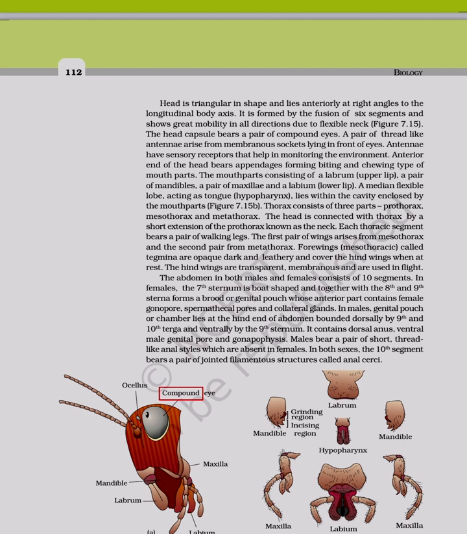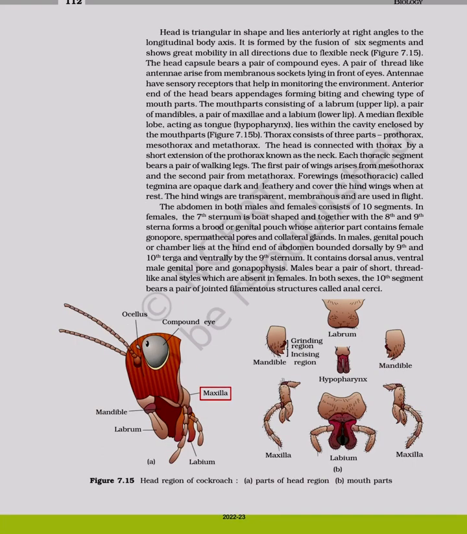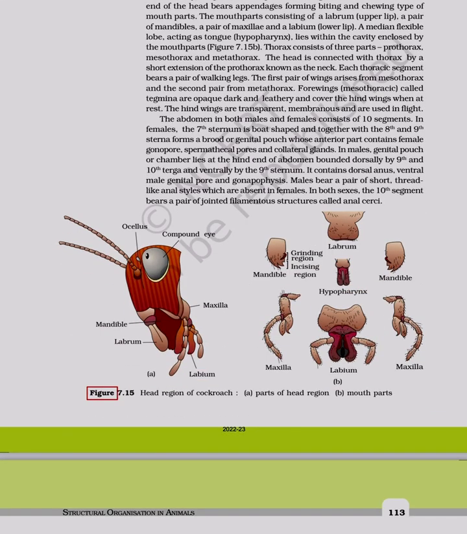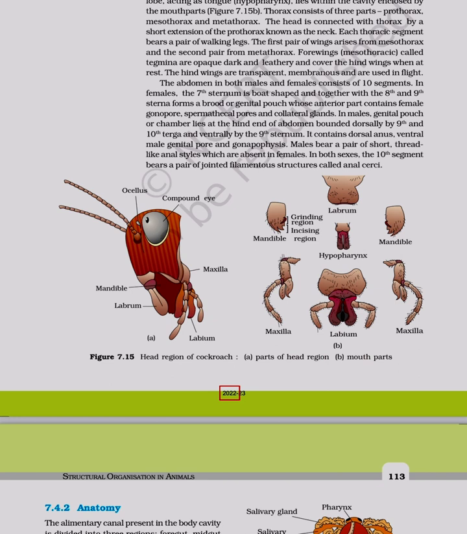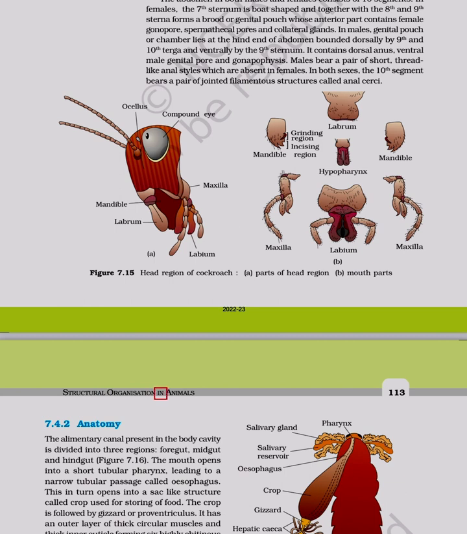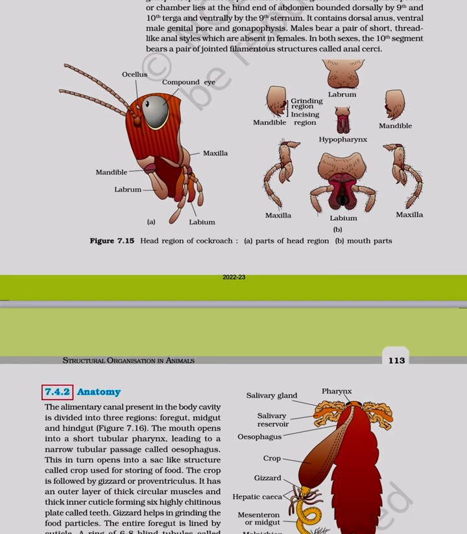A. Compound eye. Maxilla. Labrum grinding region. Incising mandible region. Mandible. Labium. Figure 7.15 Head region of cockroach. A. Parts of head region. B. Mouth parts. Maxilla. Labium. B. Maxilla. Hypopharynx. Structural organization in animals 113.